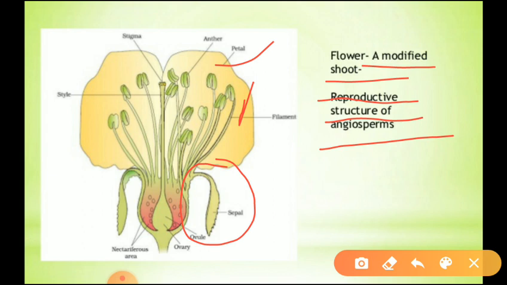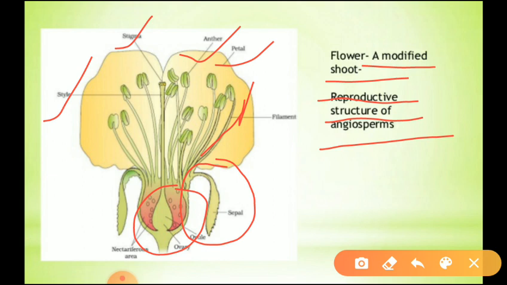Androecium consists of two parts: the anther and the filament. The gynoecium is the female part of the flower. It consists of stigma, style and ovary.